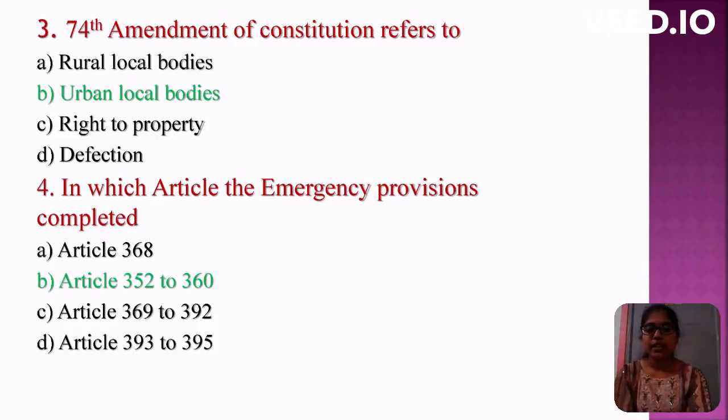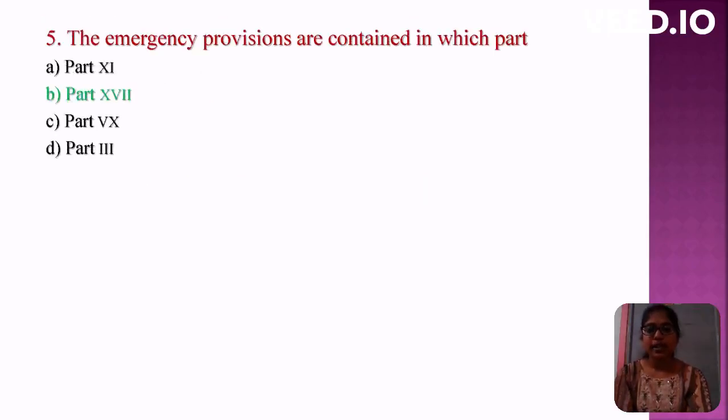Fourth question: In which articles are the emergency provisions contained? Options are Article 368, Article 352 to 360, Article 369 to 392, Article 393 to 395. The correct option is Article 352 to 360. Fifth question: The emergency provisions are contained in which part? Part 11, Part 17, Part 15, Part 3. The correct option is Part 17.